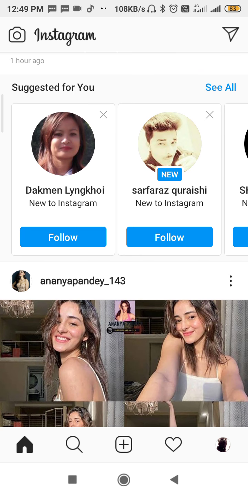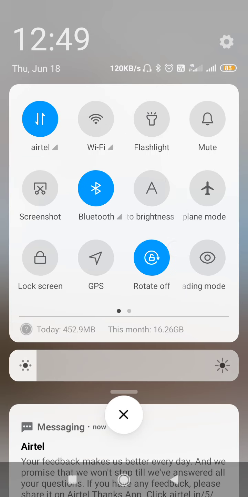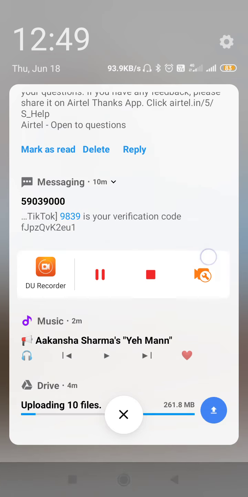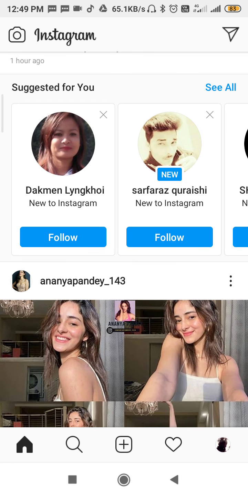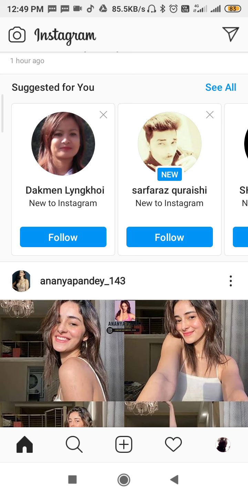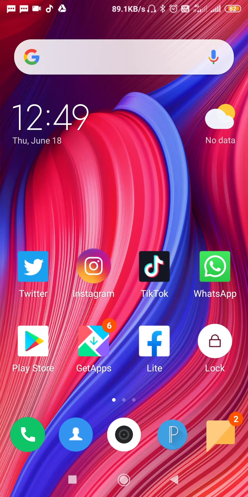So let's begin the tutorial without wasting any more time. You have to do some solutions for it. First, make sure your DND mode is not enabled. If the DND mode is enabled on your phone, then you have to disable it. Then make sure that your volume is enabled. After enabling the volume, go and check; your problem should be fixed. If this solution works, then it's great.